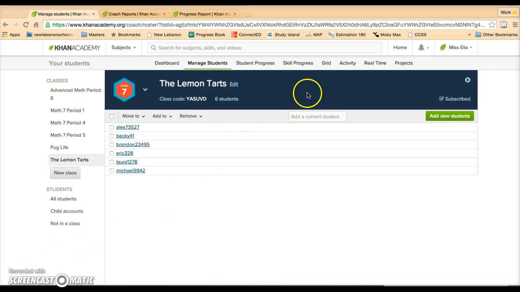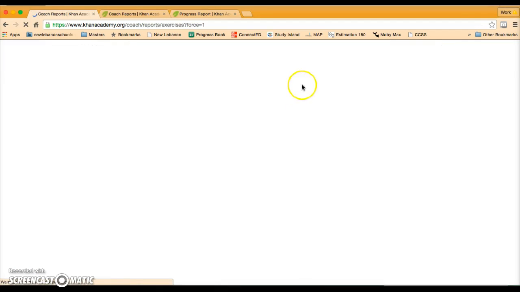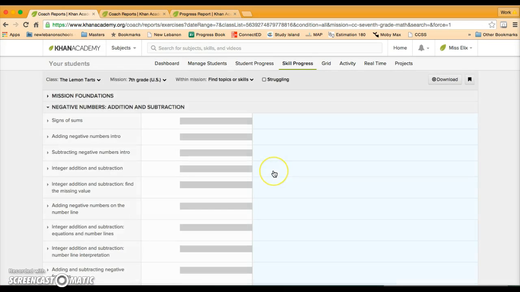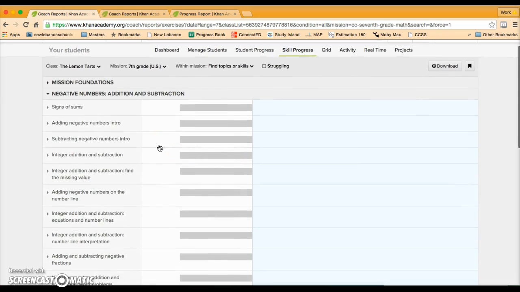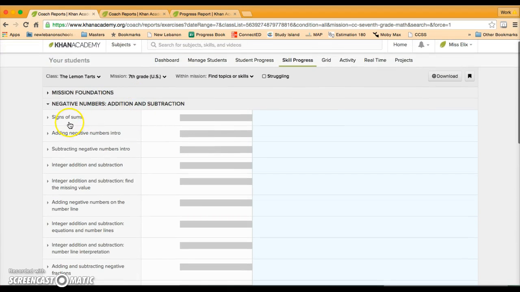Once you have students in your class, you can then go to skill progress, and this is where you can see all of the different, they call them missions, for 7th grade math is what I'm using right now, but you can use it for any grade level, any subject area.